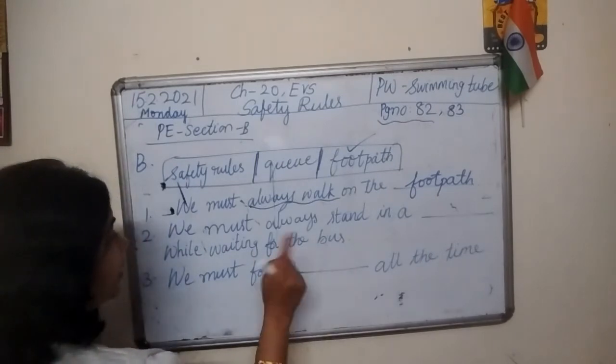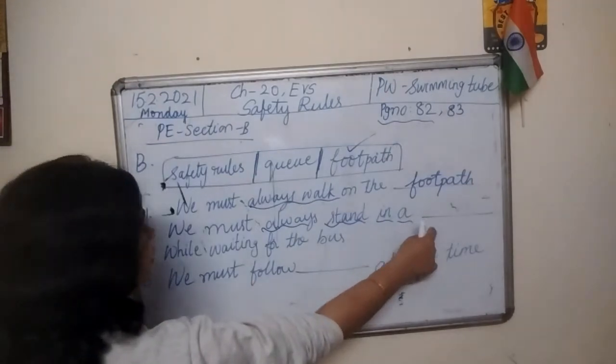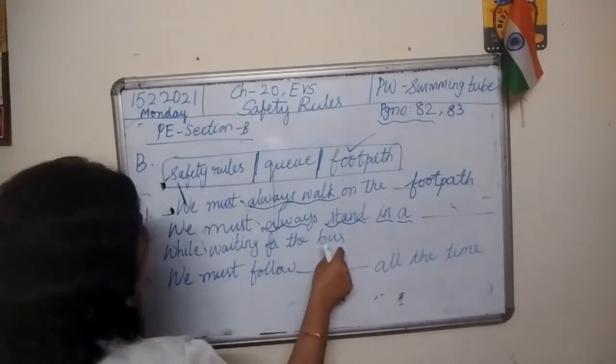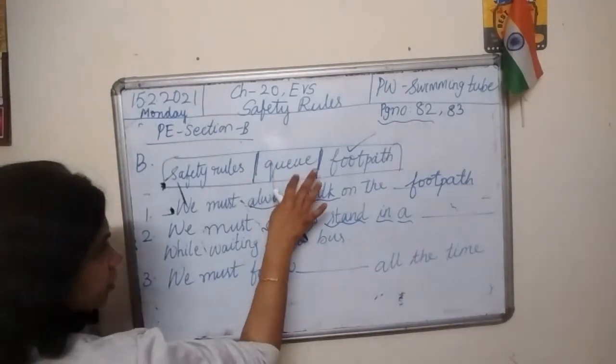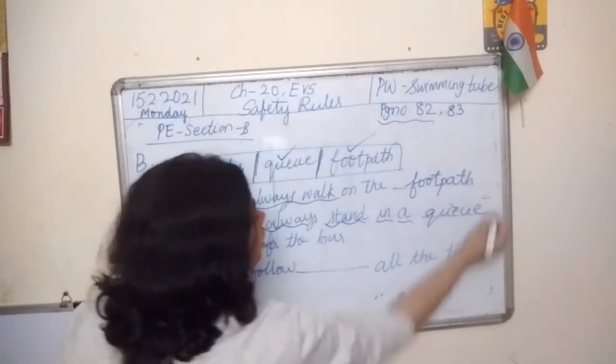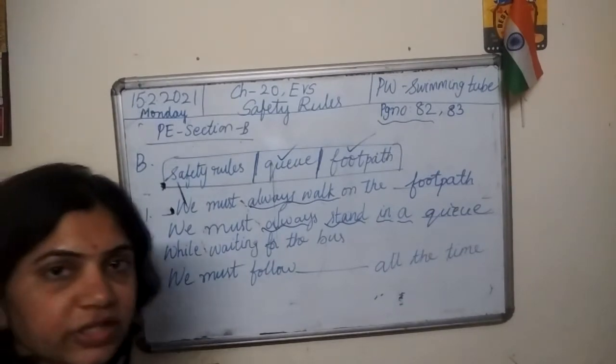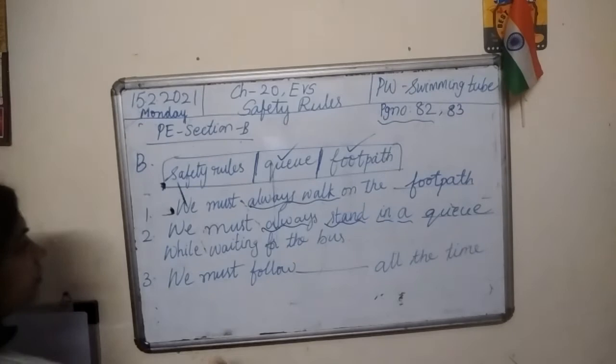Safety rules? Queue. Yes. Q-U-E-U-E, queue. We must always stand in a queue while waiting for the bus.